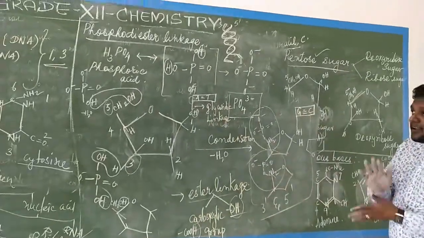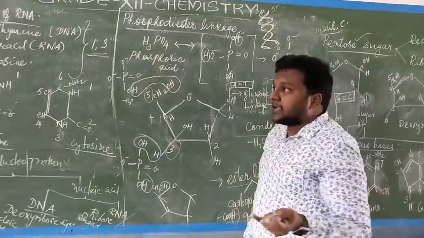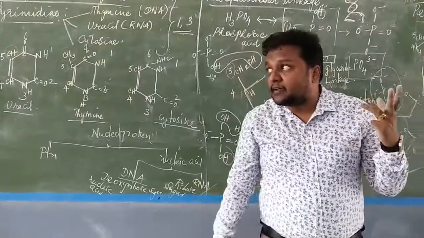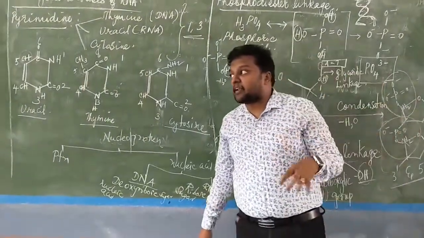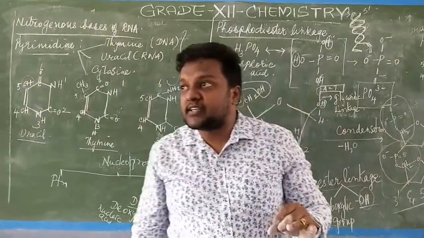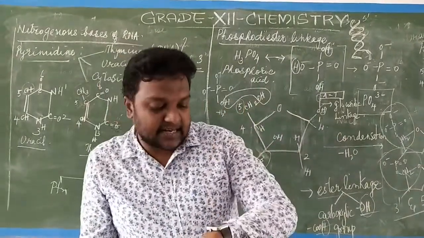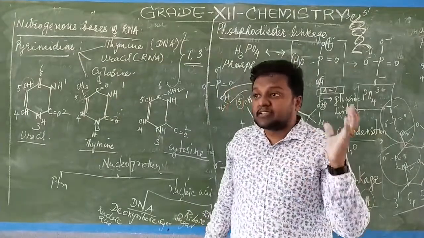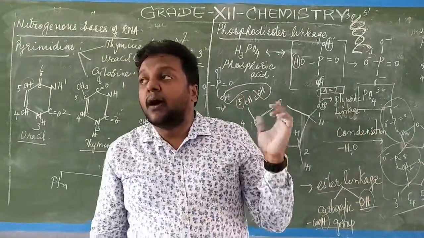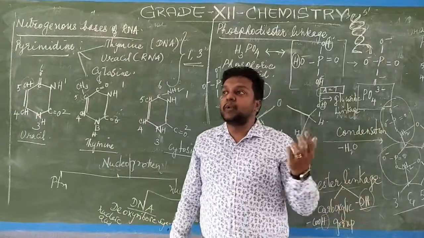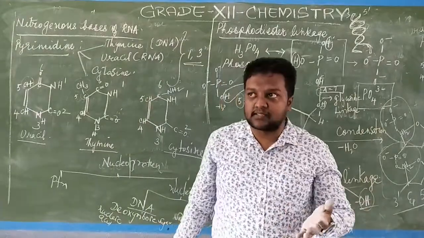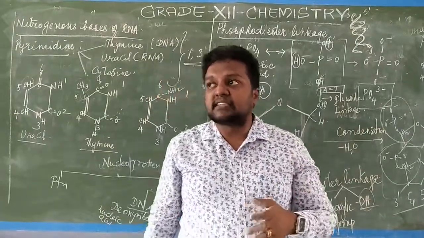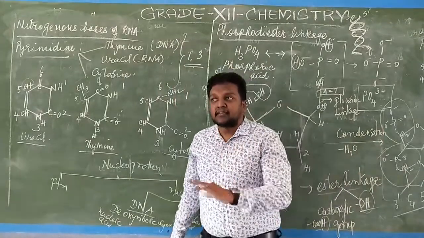So nucleic acid topic la நம்ம என்னென்னலாம் படிச்சிருக்கோம்? Nucleic acids are made up of pentose sugar படிச்சோம், nitrogenous bases படிச்சோம், phosphodiester linkage படிச்சோம். Pentose sugar னா ribose, deoxyribose க்கு படிச்சோம். அப்புறம் nitrogenous bases படிக்கும்போது purine and pyrimidine bases, அதுக்கான ring structures, purine bases adenine and guanine, pyrimidine bases thymine and cytosine.